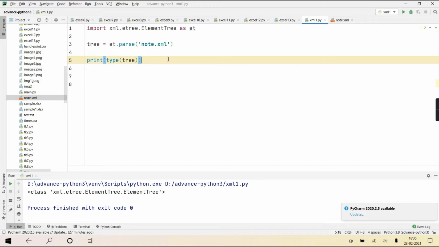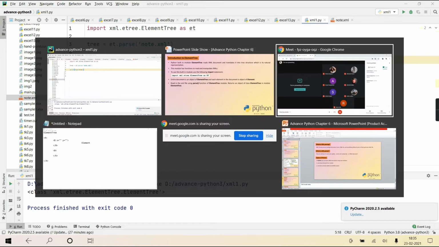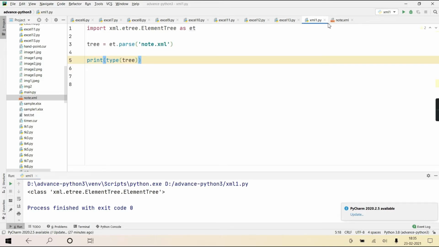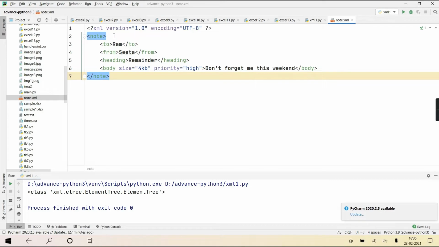So tree is representing the document. Remember, tree is representing the document, and in that document there are many objects, which ones? Element objects, and the important one is the root element. This note is also one object of class Element.